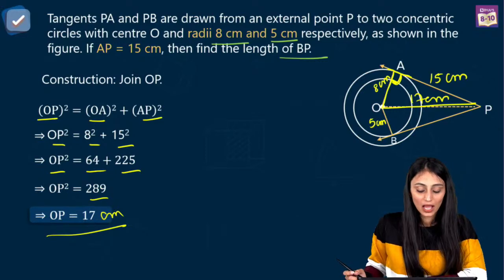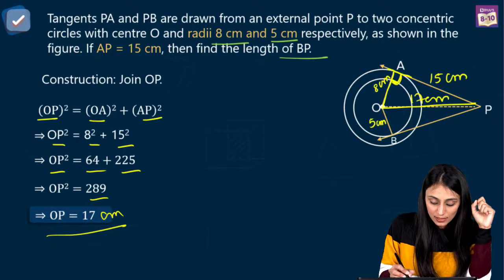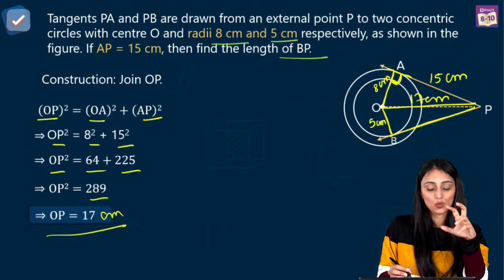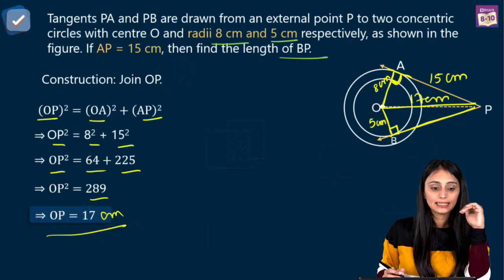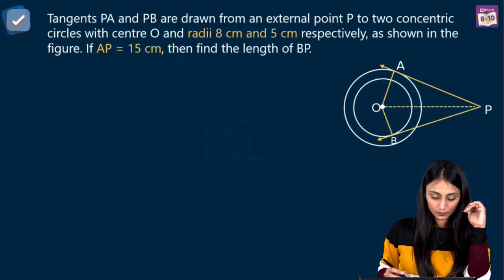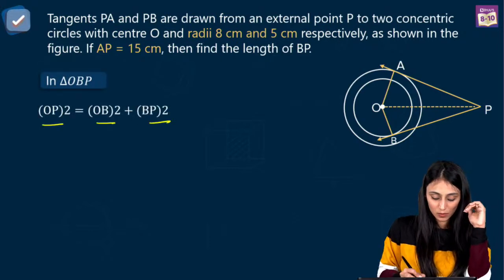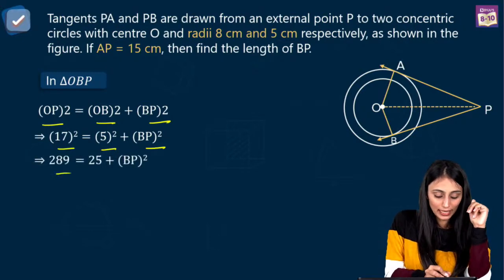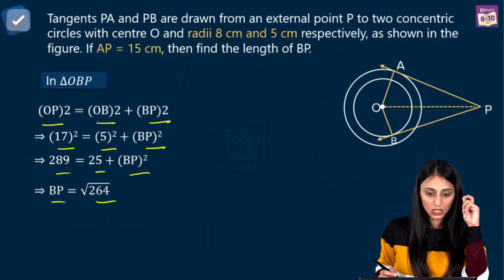Yes. I have OP here, but I need the length of BP. So this is 17 centimeter. Again, this OB, right? This is the radius for the smaller one. And this BP is the tangent to the smaller circle. Again, radius and tangent would be perpendicular. So this is also a 90 degrees angle. Correct? So I'll apply Pythagoras in this triangle now. So OP square equal to OB square plus BP square. That's 17 square equal to 5 square plus BP square. You get 289 equal to 25 plus BP square. So BP is equal to square root of 264.